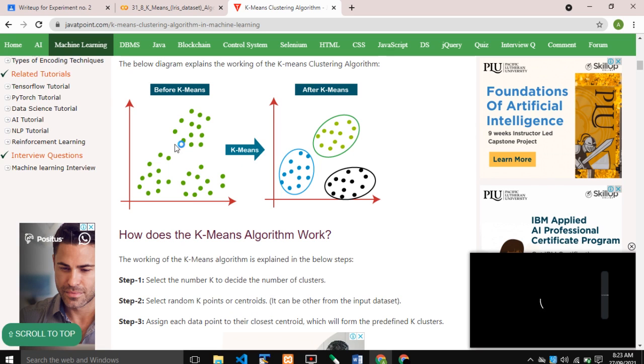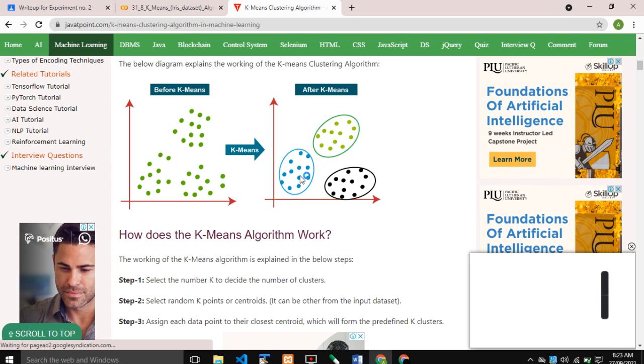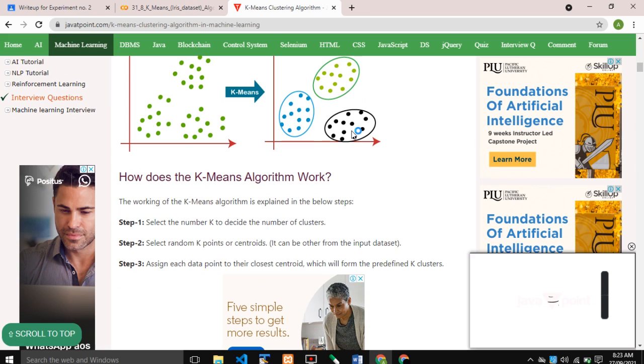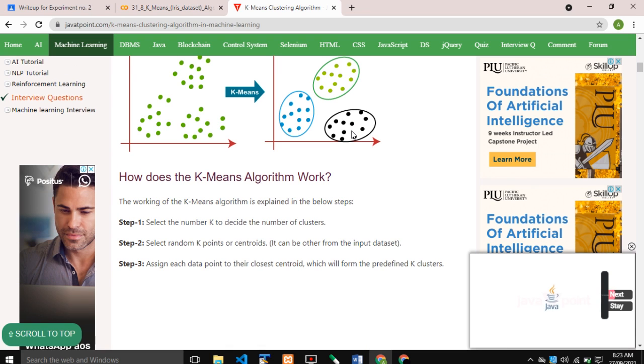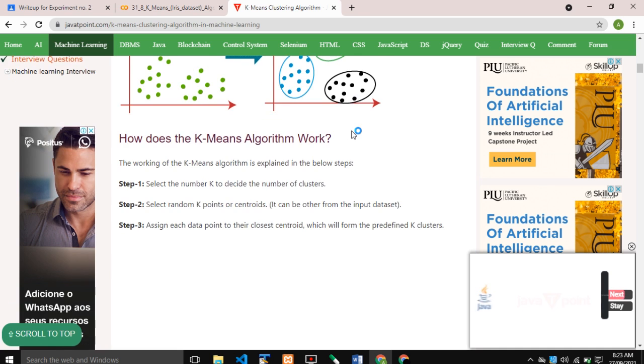Select any points as centroids. Here there are k clusters and we select random k points. Third step: assign each data point to its closest centroid, which will form the predefined k clusters.